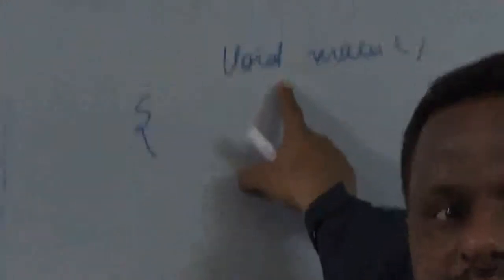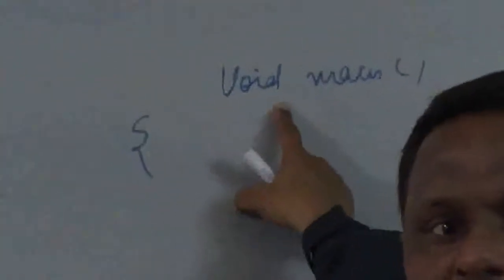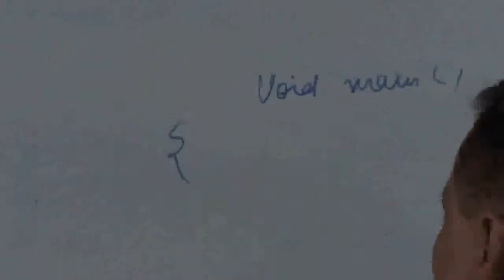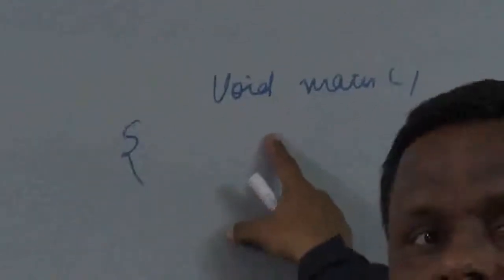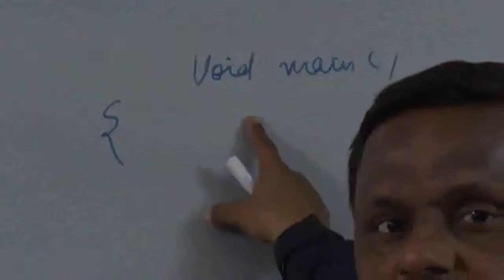Now see, here we go, we are going to write down the function name. Listen carefully, if you are using Dev C++, instead of writing void main, you are supposed to write int main. Here I am giving the example in Turbo C++ 3.0, that is a 16-bit compiler.